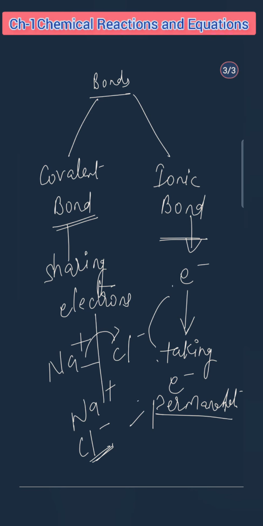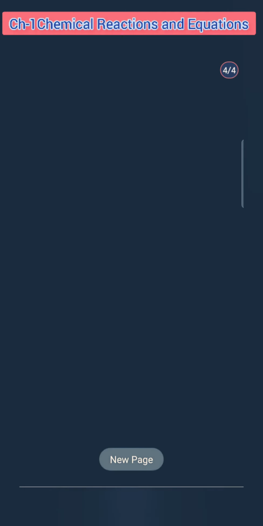Now the question arises: why do these substances take part in the chemical reaction? What is the need to form this bond? Okay, why do the substances take part in the chemical reaction? So now we will see the reason. There are two reasons for that. First of all, to gain stability. Okay, they want to be stable.